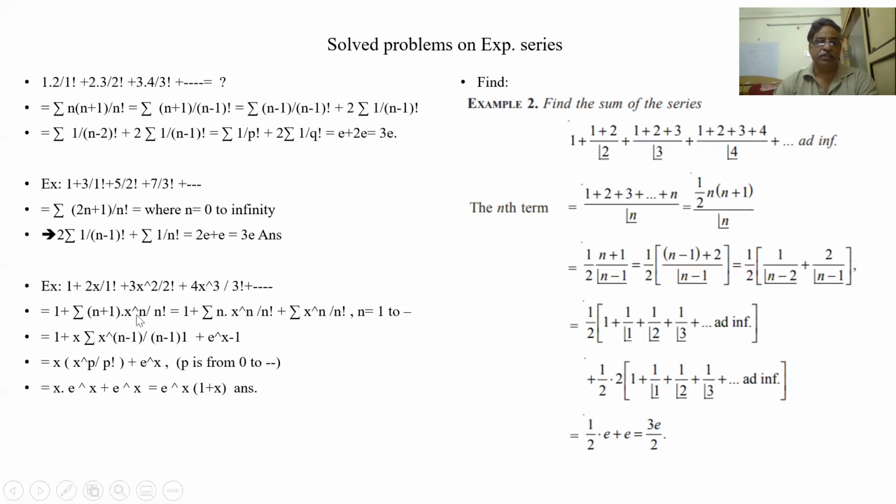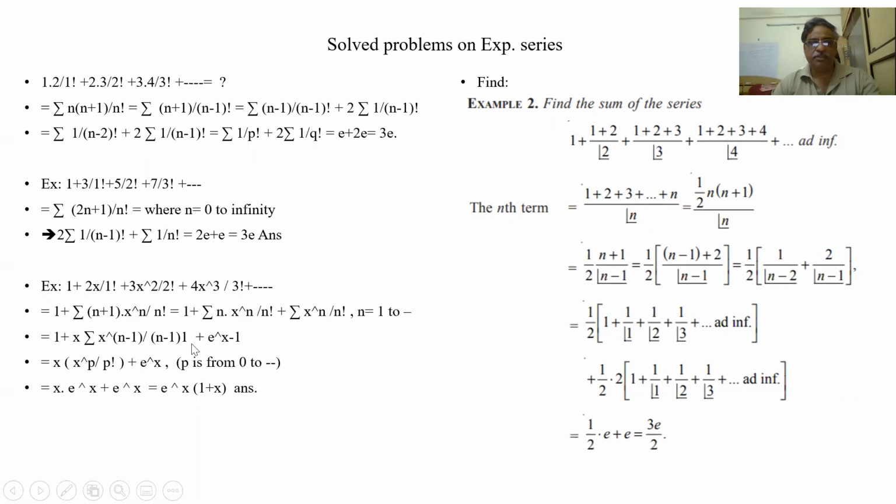So this is my nth term, the general term. So 1 plus this, I am converting into n x to the power of n by n factorial plus 1 into x to the power of n by n factorial, n is 1 to infinity. Now if you see, 1 plus this, n gets cancelled, this becomes n minus 1.